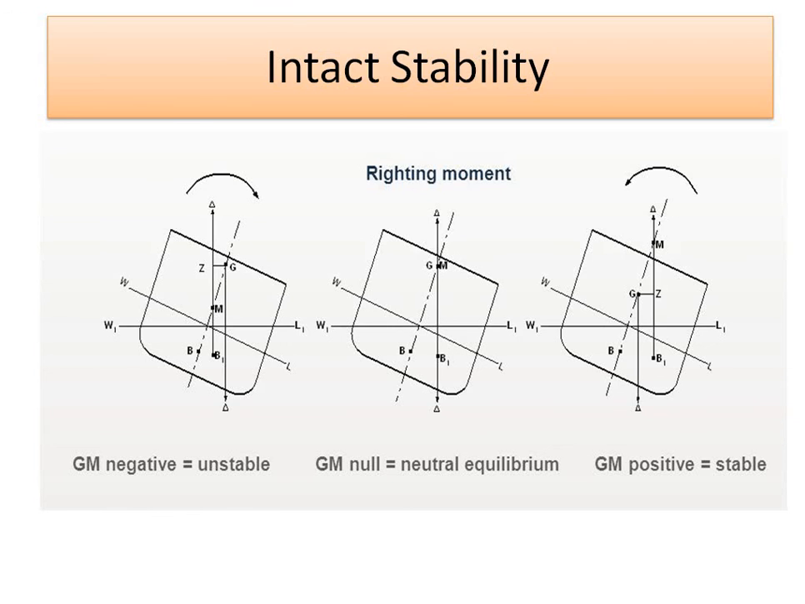Now this is in the intact stability plot. During the righting movement, if GM is negative, then the body is unstable. If GM is null, the body is neutral, and if GM is positive, then the body is stable.